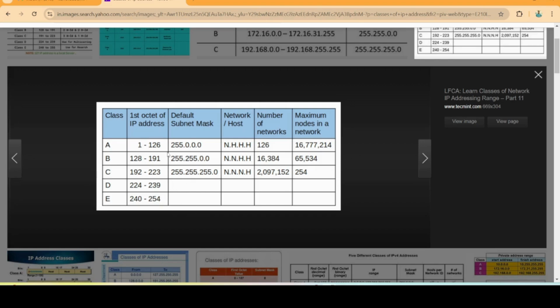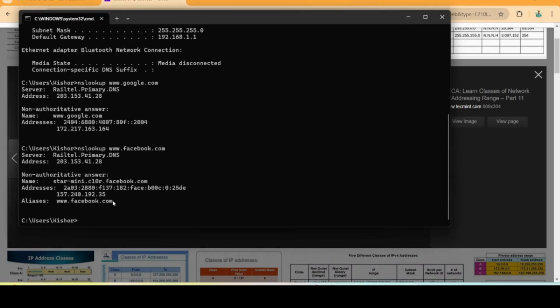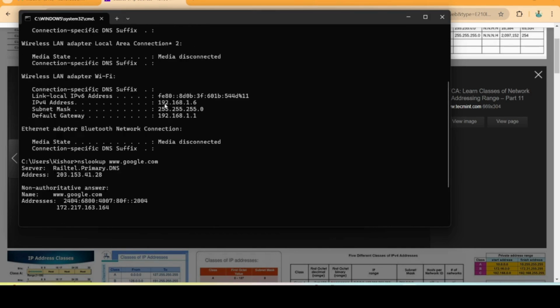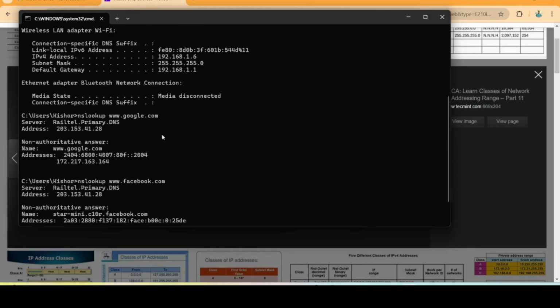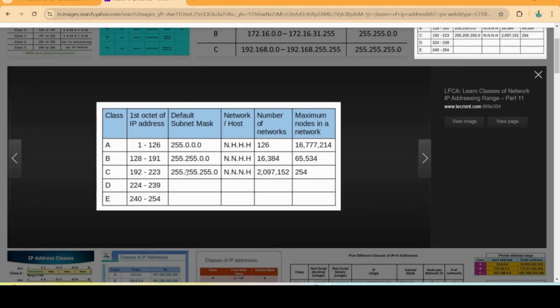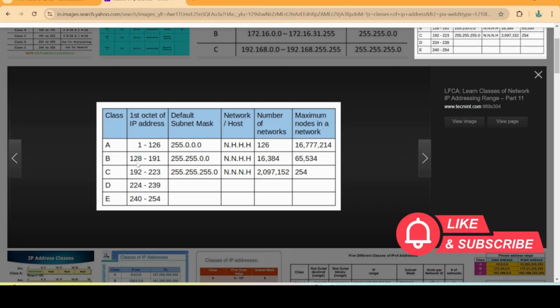Earlier we checked some IP addresses: Google, Facebook, and my IP address. Here 157, here 192, and here also 192, 172. So we have 3 IP addresses. Those ranges come under class A, class B, class C. Class D and class E we are not going to use. At that time, this range was enough, and it was not expected that everyone would use multiple desktops, smartphones or other electronic devices for communication.